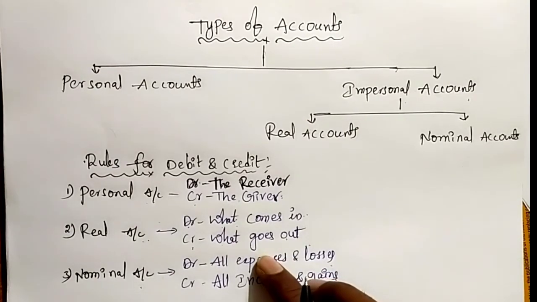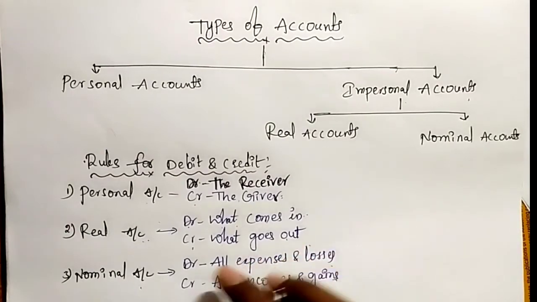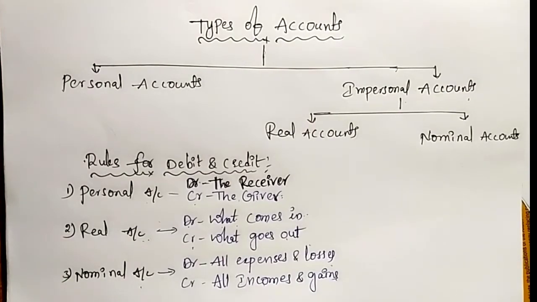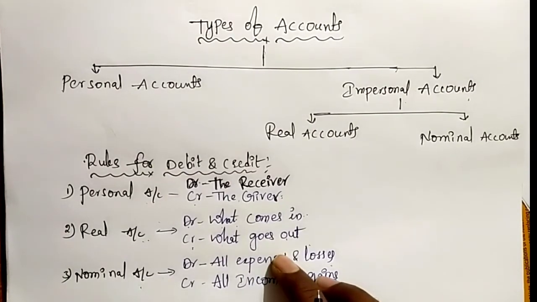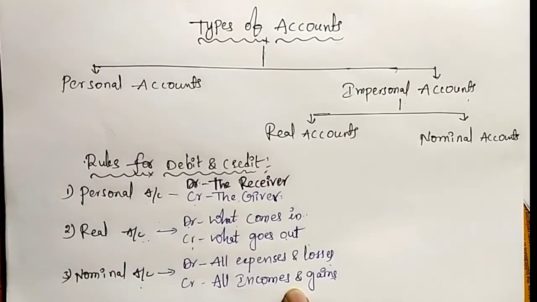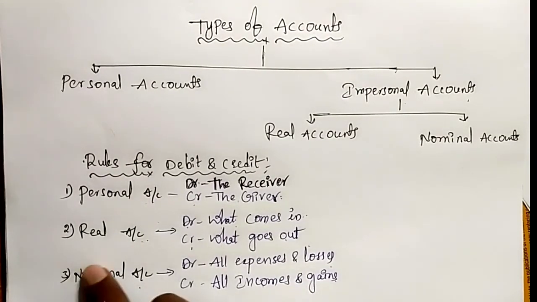Is there any expense or loss? That will be debited. Is there any income or gain? That will be credited. A major expense is purchase of goods, that will be debited. All incomes and gains will be credited. One of the major incomes is sales, that sales account will be credited. That is the rule of nominal account.